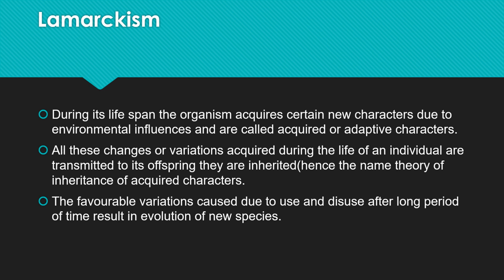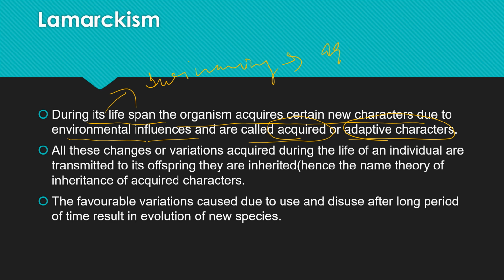Now he also stressed one thing: that during its lifespan, or the lifespan of a human being, the organism acquires certain new characters due to environmental influences, and these are called the acquired or the adaptive characters. We can take an example like swimming. If we are practicing swimming, this is an acquired character, and this character is not inherited from our previous ancestors. So it is an acquired character.